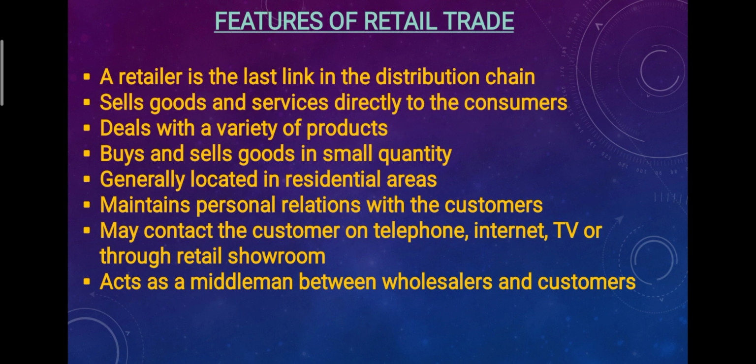The first feature, retailer is the last link in the distribution chain. He sells goods and services directly to the consumer. Then he deals with a variety of goods. Retailer buys and sells a small quantity of goods. He is generally located in the residential area, so it will be for the comfort of the customers to purchase the goods properly. He maintains personal relation with the customers because he is in direct contact with them. He may contact the customer on telephone, internet, TV, or through his retail showroom as well. And retailer acts as a middleman between wholesaler and the customers. So these are the basic features of retail trade. If this question is asked for 3 points, you can explain in your own words.